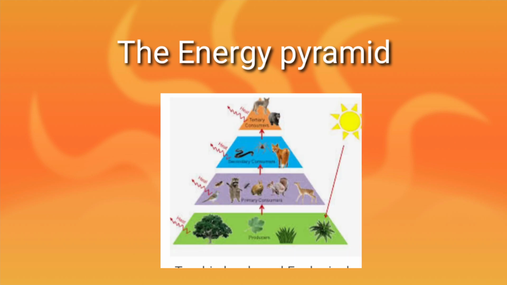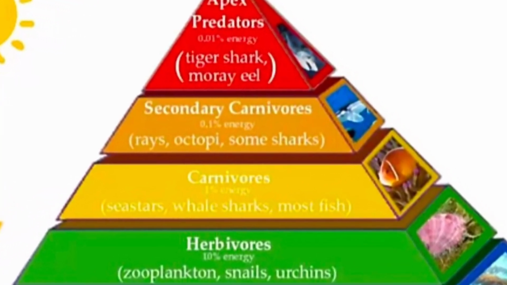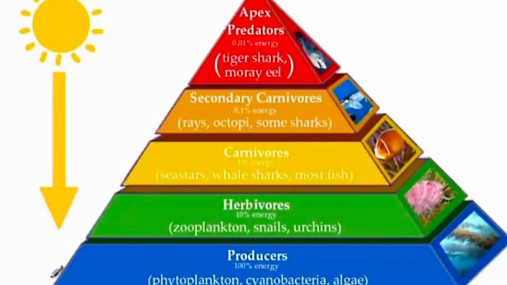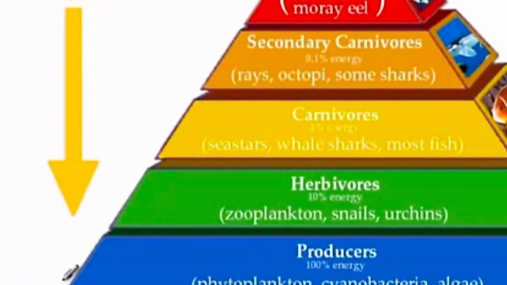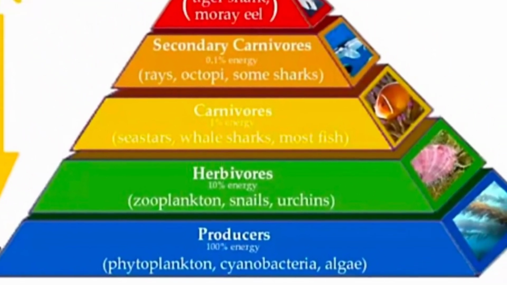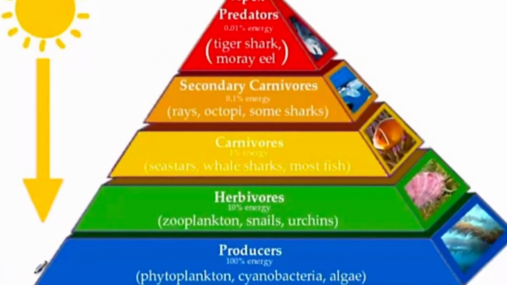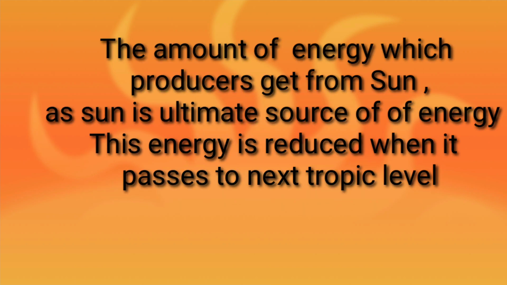The energy pyramid. Very interesting topic of this chapter. Just observe this pyramid. If you observe this pyramid, you will see at the base there are producers, then herbivores, then carnivores, then secondary carnivores, and at the top you will see apex. All these are trophic levels. Each level in the food chain is called a trophic level.